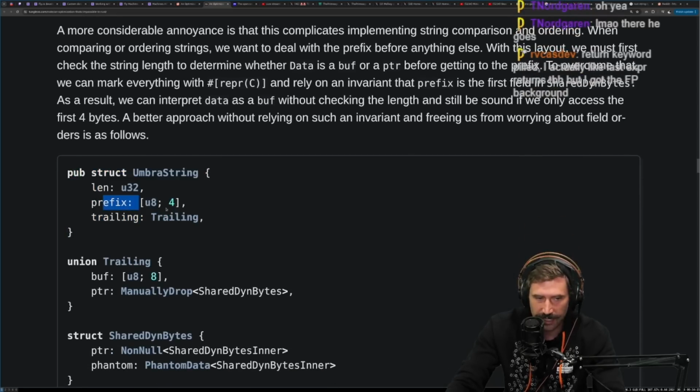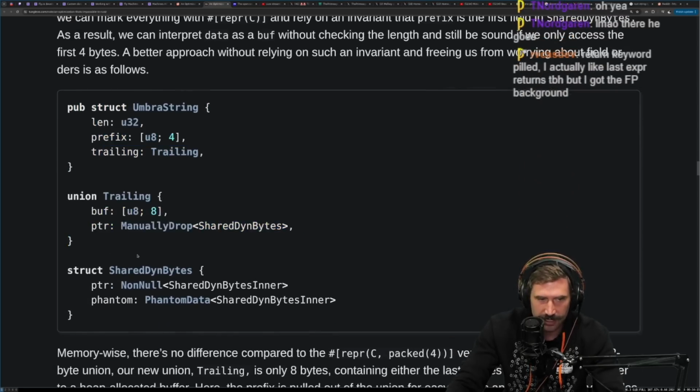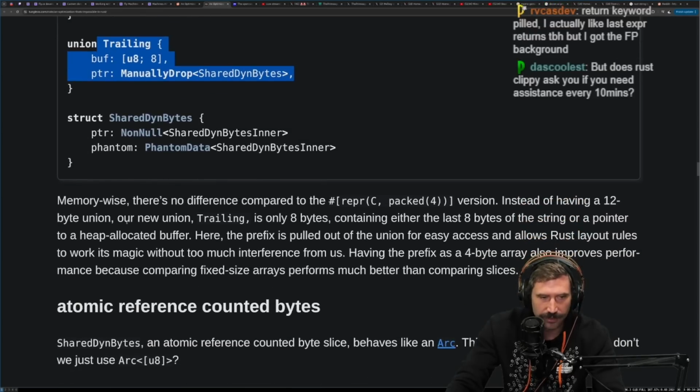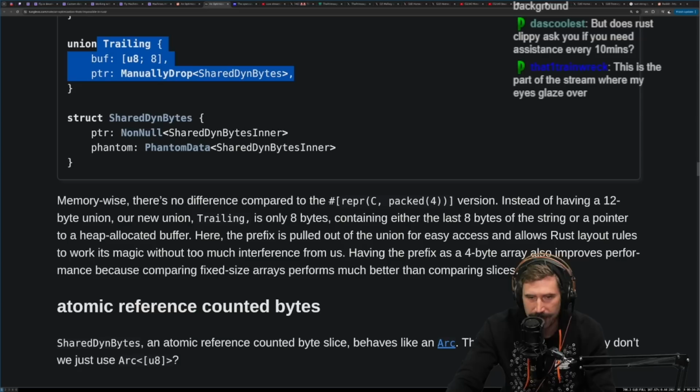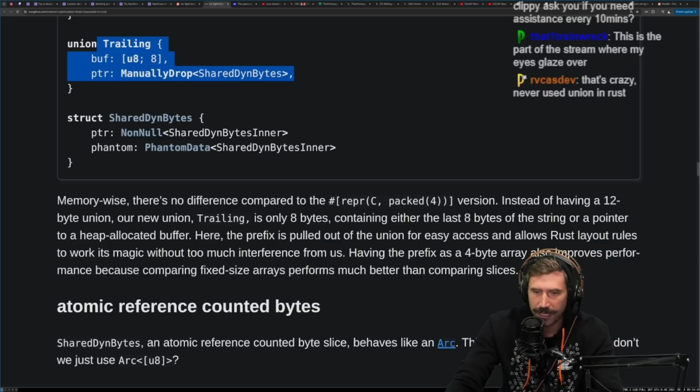Okay, Umbra string has now length, prefix, struct. Okay, union is going to be either 8 or a manually dropped shared dyn bytes. Okay. Memory-wise, there's no difference compared to the repr C packed 4 version. Instead of having a 12-byte union, our new union trailing is only 8 bytes containing either the last 8 bytes of the string or a pointer to a heap allocated buffer. Here, the prefix is pulled out of the union for easy access, and Rust allows layout rules to work its magic without too much inference from us. Having the prefix as a 4-byte array also improves performance because comparing fixed size arrays performs much better than comparing slices.